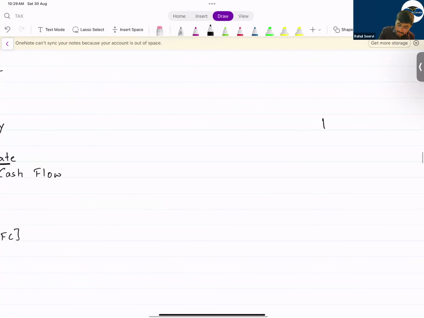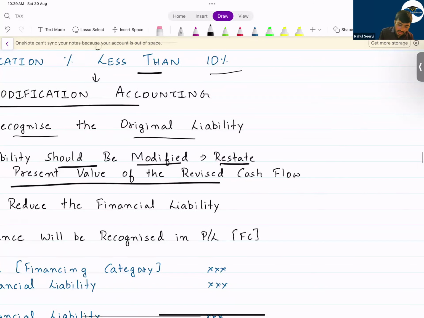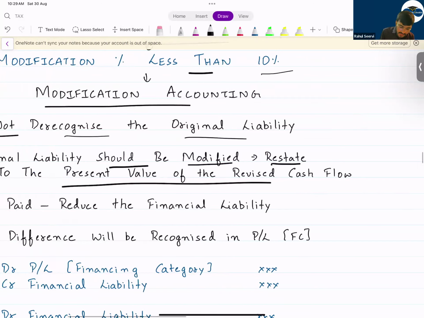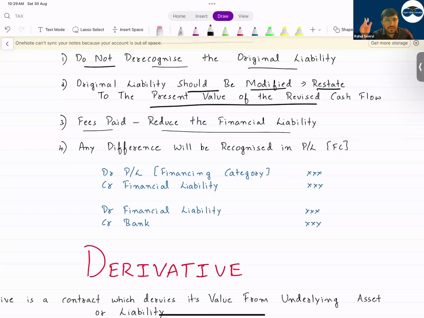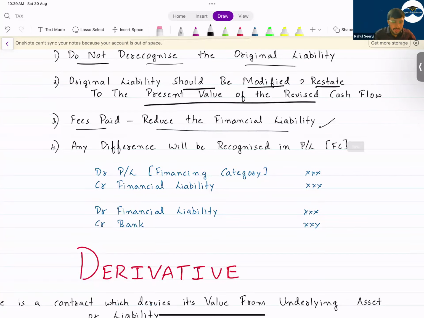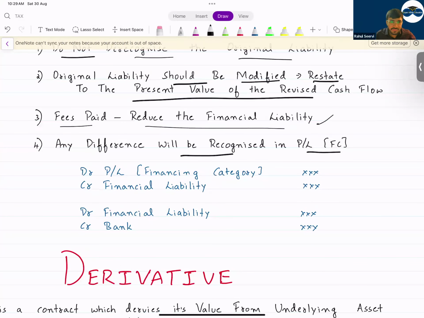I take my carrying amount of the liability as 10,000 and it should be modified. Say the new value is 10,500. In that case, I will increase my liability by 500. Fees paid reduce the financial liability. In extinguishment accounting, whatever fees are paid go directly to P&L. Here, the fees paid will reduce the value of the liability. So any difference will be recognized in P&L under the financing category.